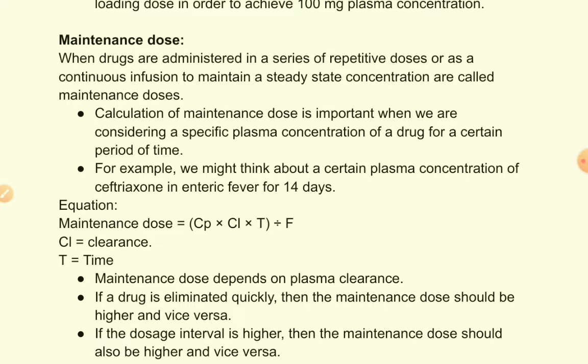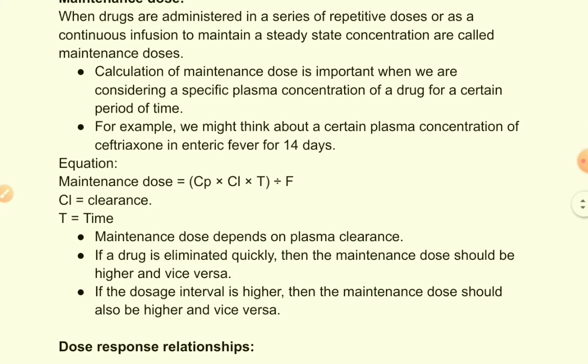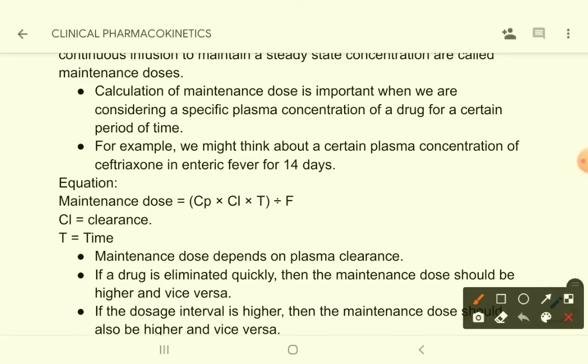Okay, calculation of maintenance dose is important when we are considering a specific plasma concentration of a drug for a certain period of time. For example, you can see an example here. We might think about a certain plasma concentration of ceftriaxone, which is an antibiotic used in enteric fever, and we have to maintain that plasma concentration of ceftriaxone for about 14 days in order to eliminate the enteric fever organism, which is Salmonella typhi, entirely. Okay.